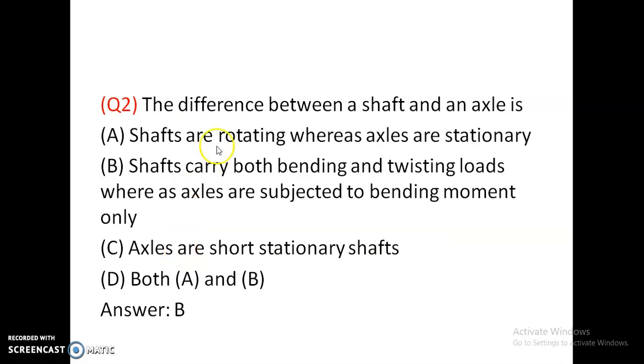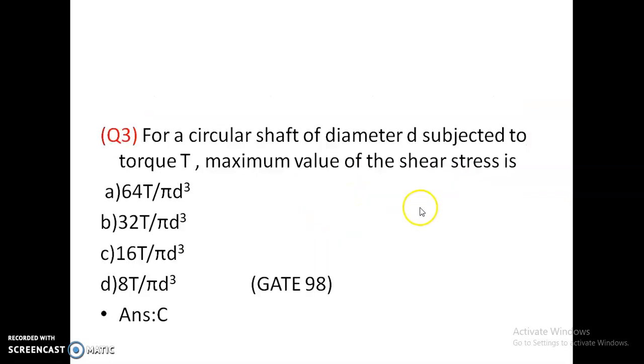So option is C. Difference between shaft and axle: shafts are rotating whereas axles are stationary. Shafts carry both bending and twisting loads whereas axles are subjected to bending moment only. Axles are short stationary shafts. Both A and B, so the answer is B. So shafts carry bending and twisting loads and axles are subjected to bending moment only.